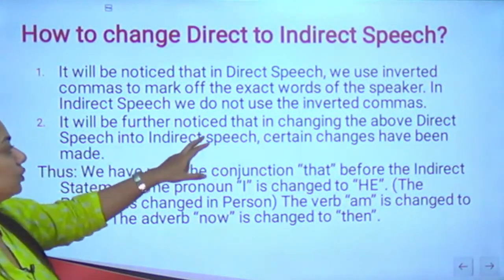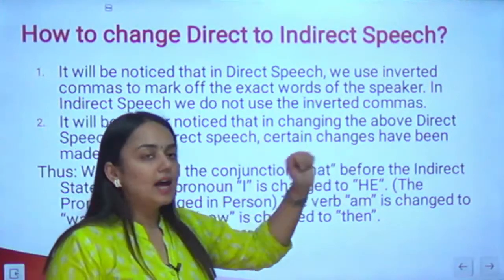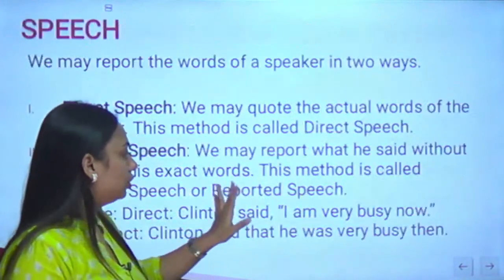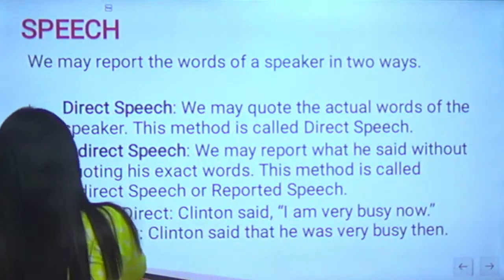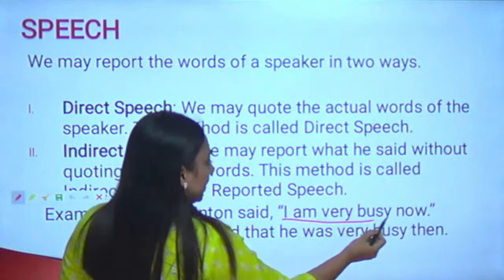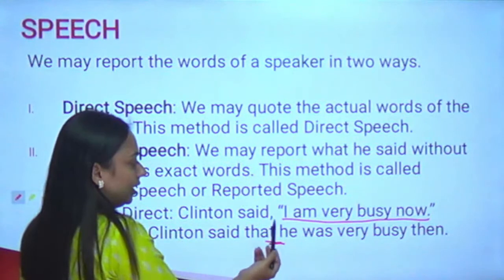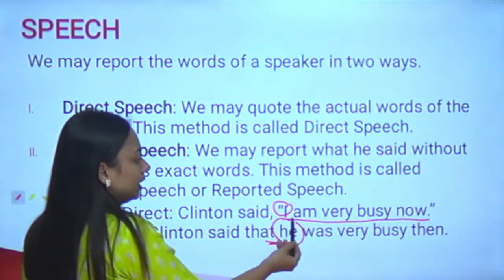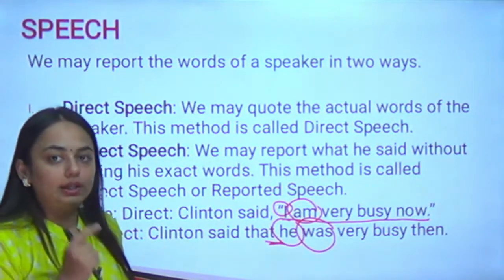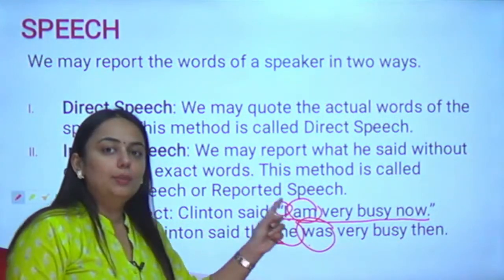So it will be further noticed that in changing the above direct speech into indirect speech, certain changes have been made. For example, instead of now, we used then. Let's see what all changes were there. Let me write it down for you. I am very busy. Before this, there was a comma. I removed the comma first thing, and I is changed into he. Am is changed into was. Did we not see the rules for all the tenses? Am is used in the present continuous tense. Was is used in past continuous tense.